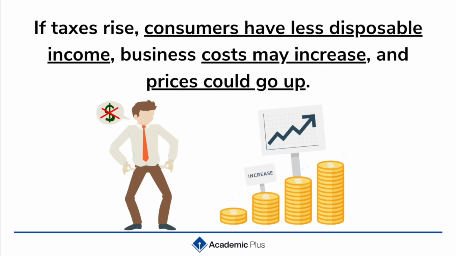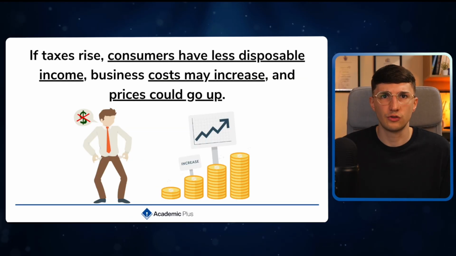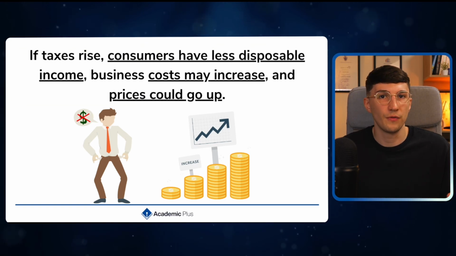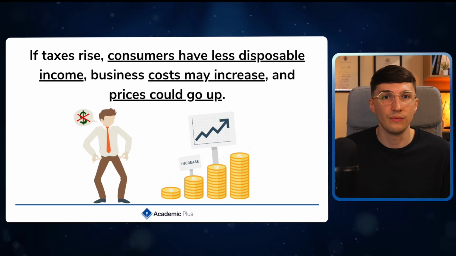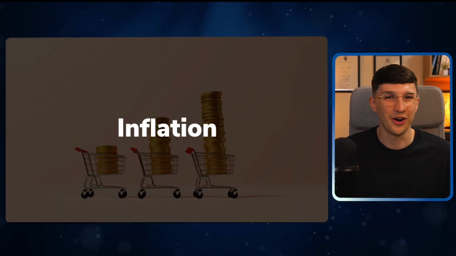First of all, consumers will have less disposable income because higher taxes reduce their take-home pay, leaving customers with less money to spend on products and services. It could also increase a business's costs because businesses may face higher tax on their profits. They may have to increase wages. They may have to spend more on raw materials. And as well, prices could tend to go up, because to cover the increase in costs, businesses don't want to just have less profit. So what they may do is increase their prices. And then that could obviously lead to inflation. And this leads me on to the last point of this section.